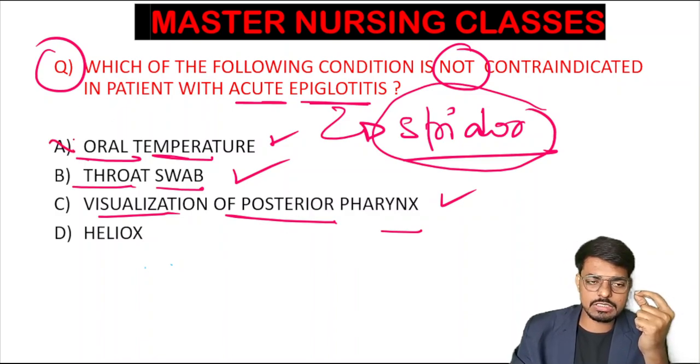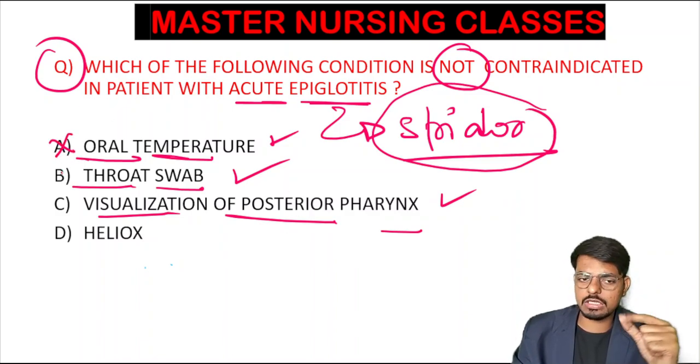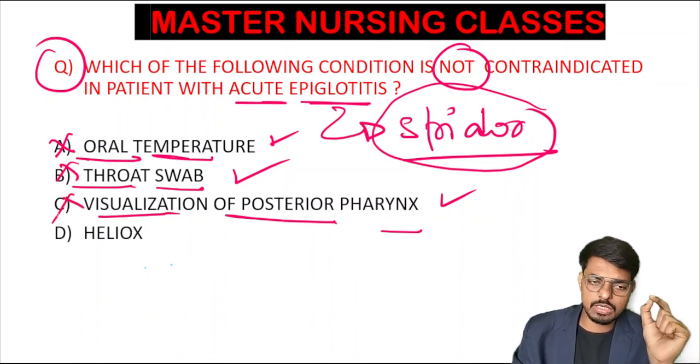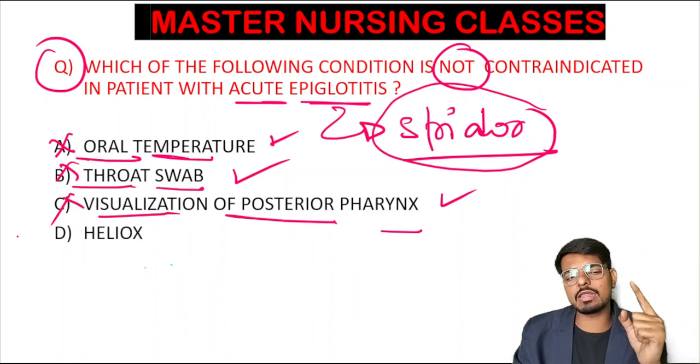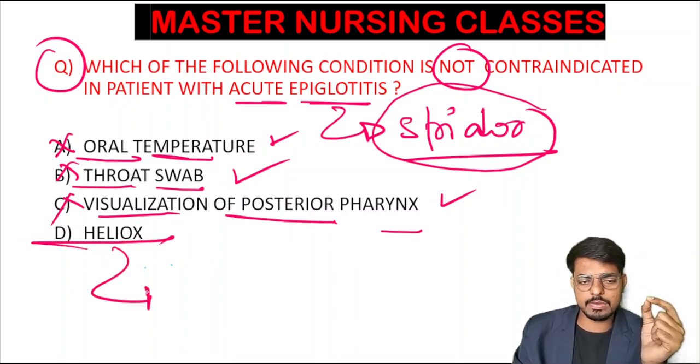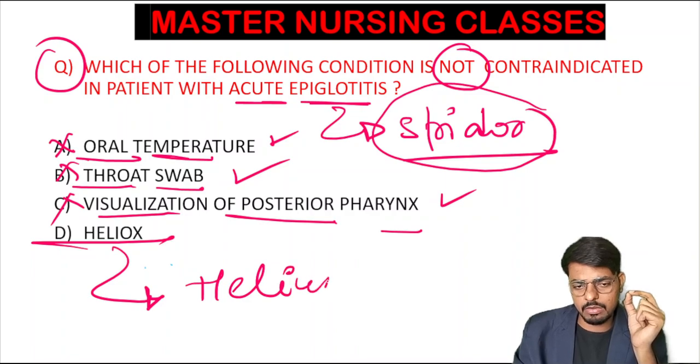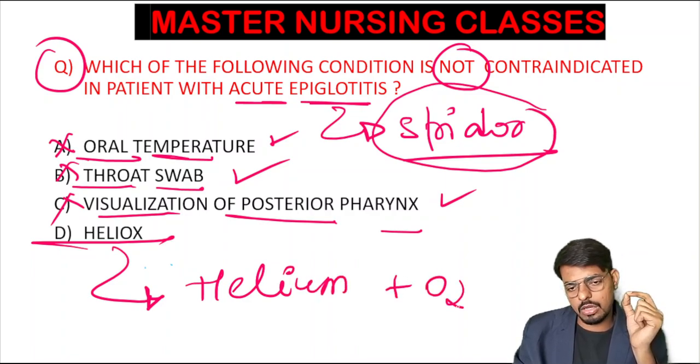So oral temperature is contraindicated in an epiglottitis patient. Throat swab is contraindicated, and visualization of the posterior pharynx is also contraindicated. And heliox, we use in the treatment of a patient with acute epiglottitis, where we are using helium plus cold oxygen.